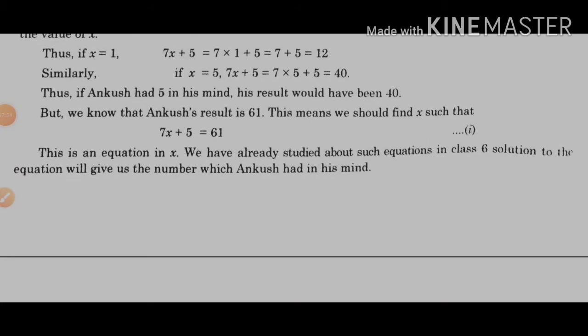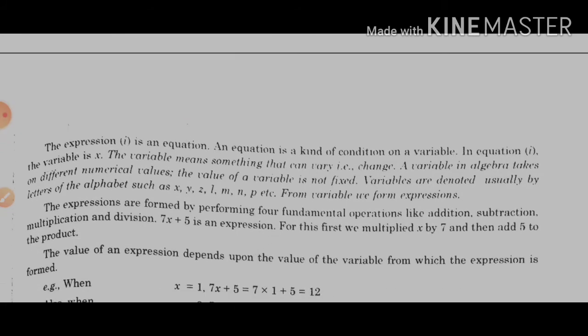Expression first, 7x plus 5, is equal to 61. It is an equation. So an equation is a kind of condition on a variable. In equation first, the variable is x. And what is the meaning of variable? Variable means something that can vary or that can change. A variable in algebra takes different numerical values. The value of a variable is not fixed. As we know that variable means which can change, so the value is not fixed. Variables are usually denoted by letters of the alphabet. It can be any alphabet like XYZ, LMN, ABC as we want.